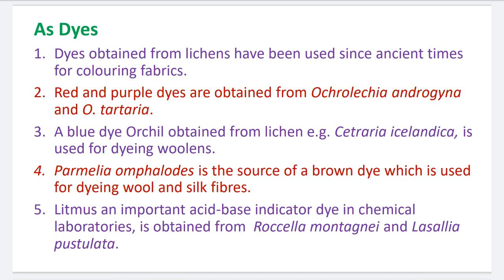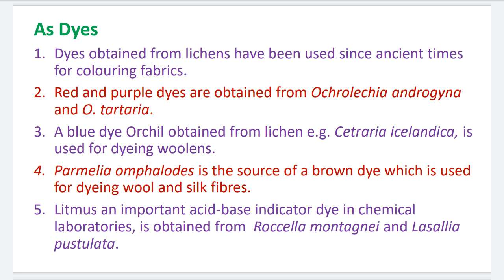Then lichens are used as dyes. Number 1. Dyes obtained from lichens have been used since ancient times for coloring fabrics. Just as chemical colors are used in industries for coloring different domestic as well as industrial articles, these naturally occurring lichens are also used as dyeing, staining or coloring material.